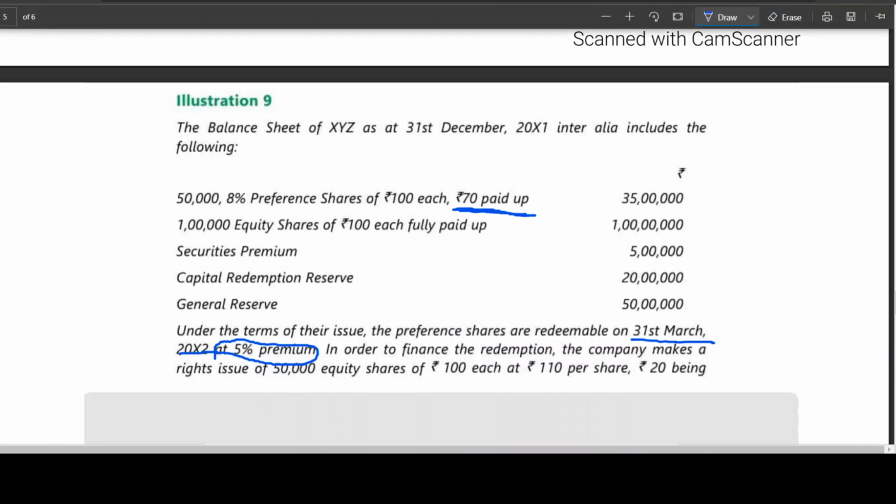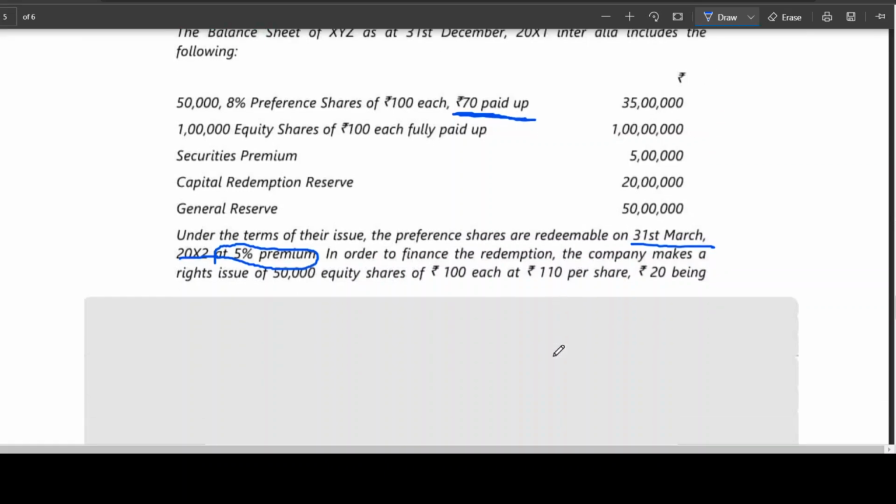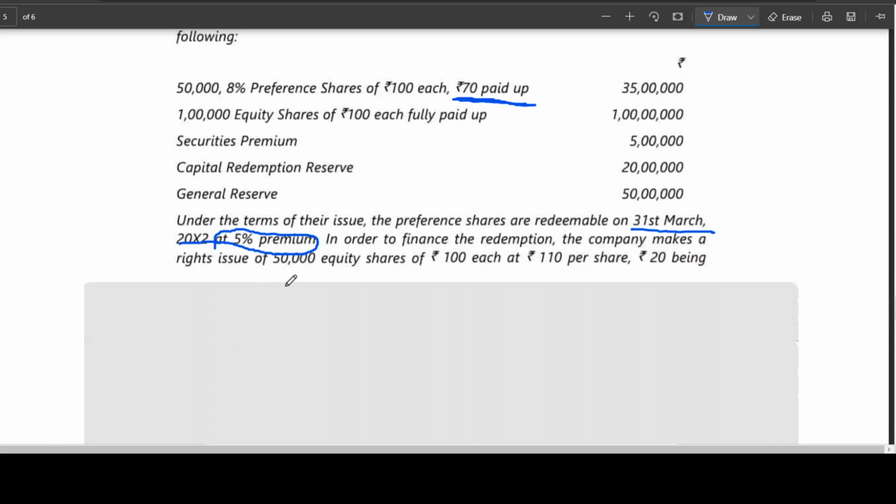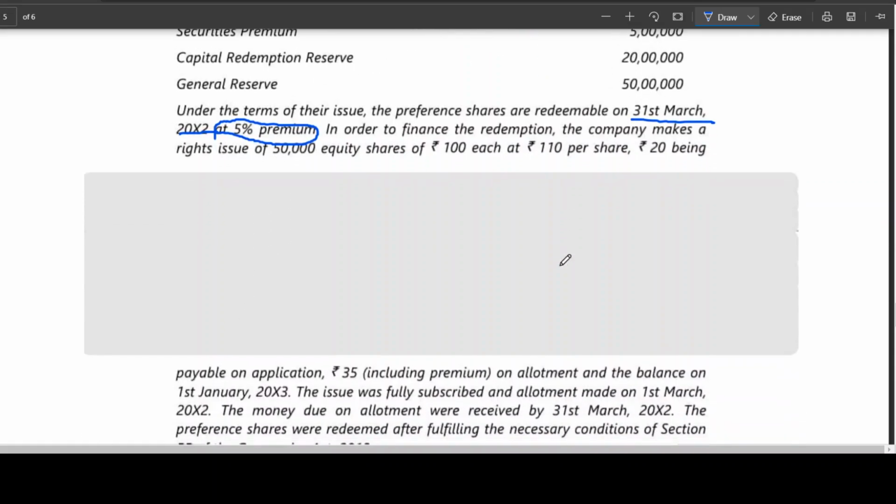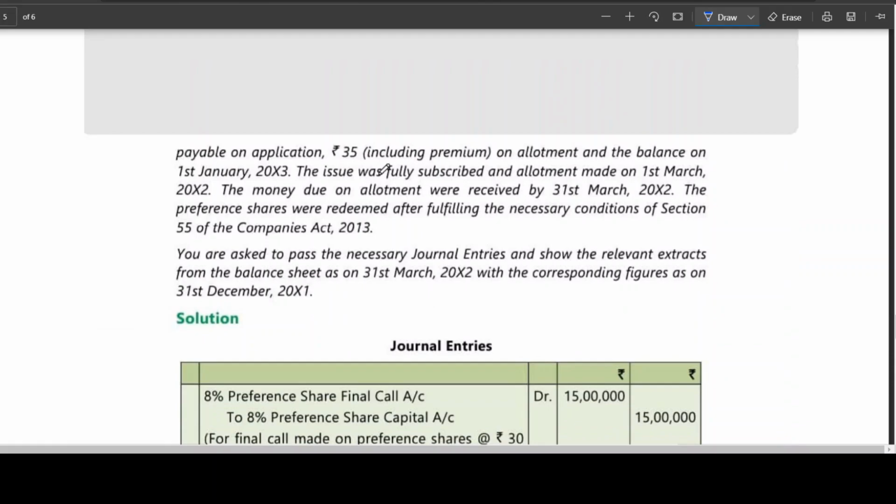In order to finance the redemption, the company makes a right issue of 50,000 equity shares of 100 each at 110 per share, 20 being payable on application, 35 rupees including premium on allotment, and the balance on 1st January 2013. The balance on 1st January 2013, not this year.